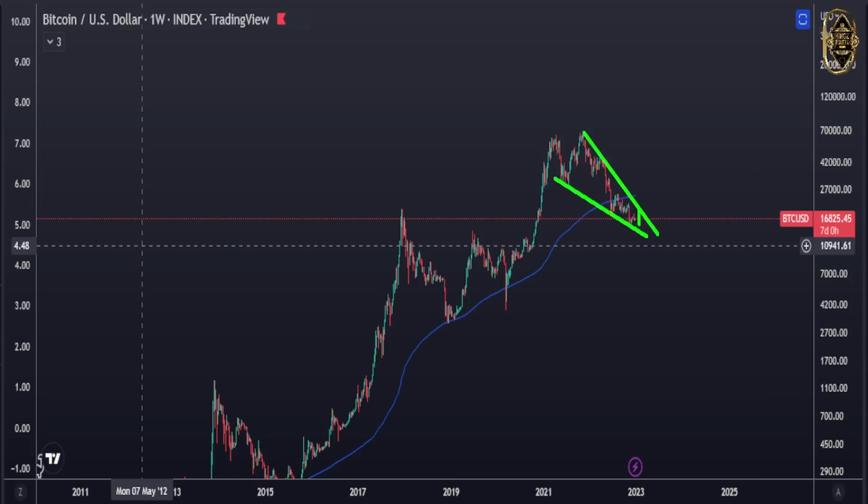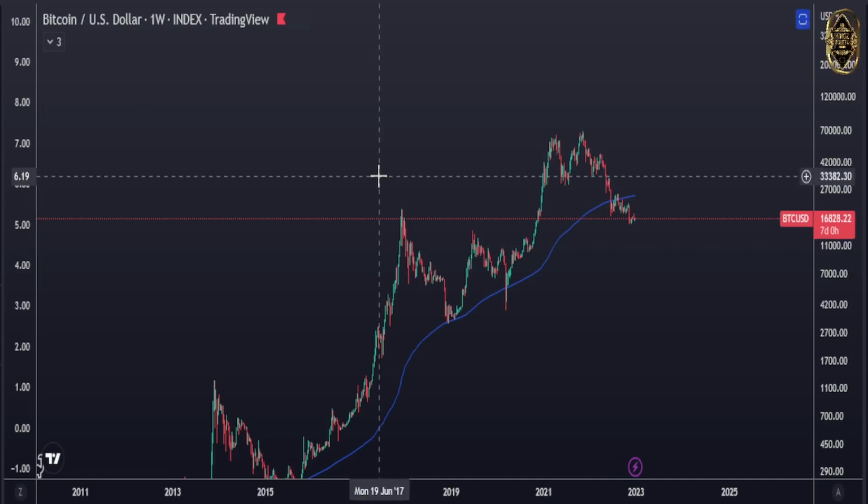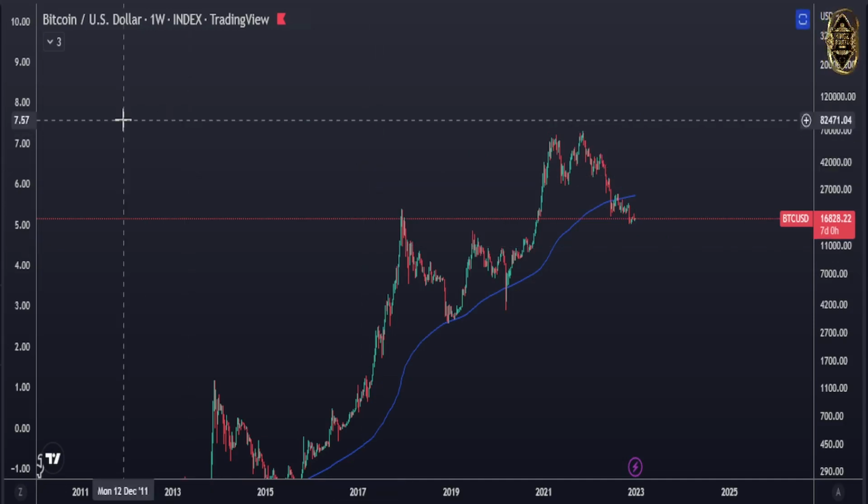So at least it needs to break here for us to enter long. If it's breaking, the take profit of that one is going to be here at the top. Till now, we're still very early, guys. Everything is clear. Now let's go into the daily to see what is there, guys. So let's go in there.